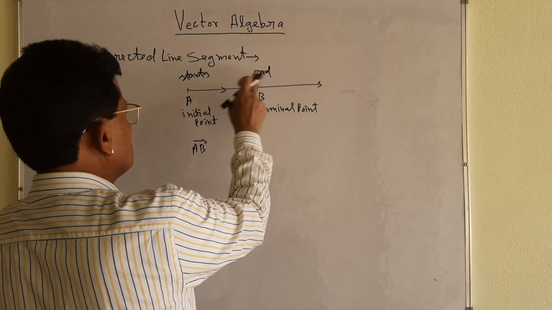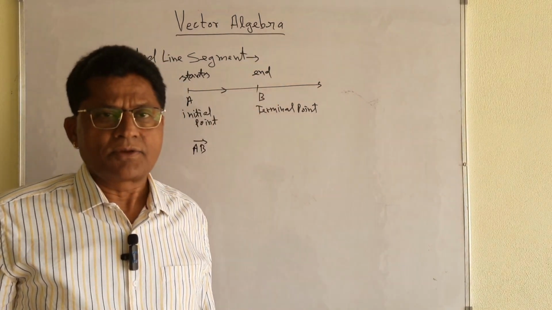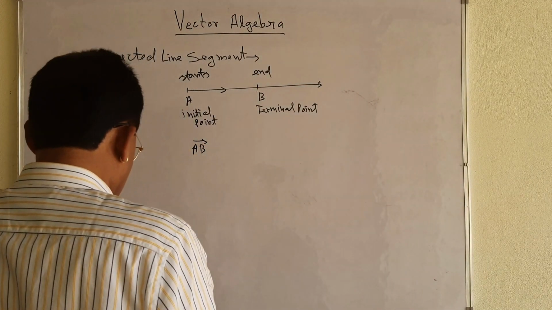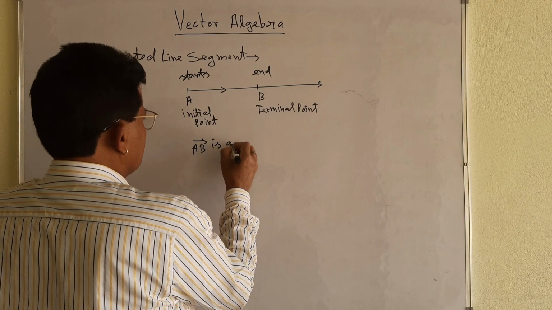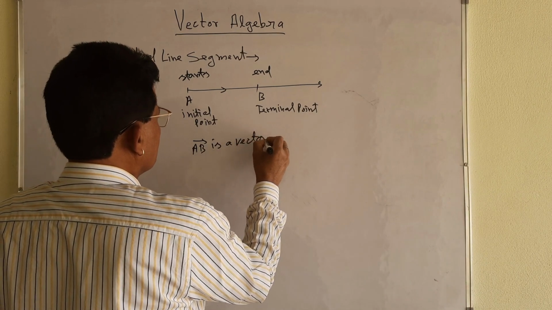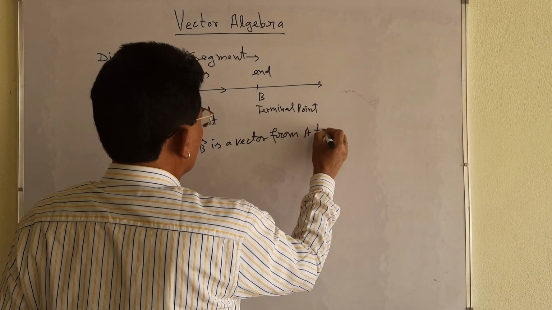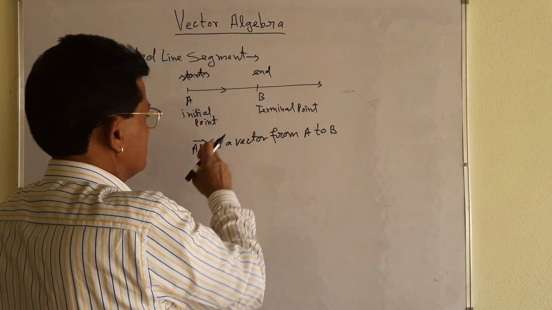These two points you must keep in mind so that you will understand the length of AB, the magnitude of AB or vector AB. I am going to write this as a vector from point A to B.